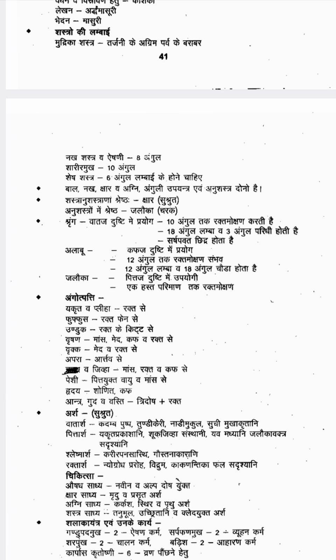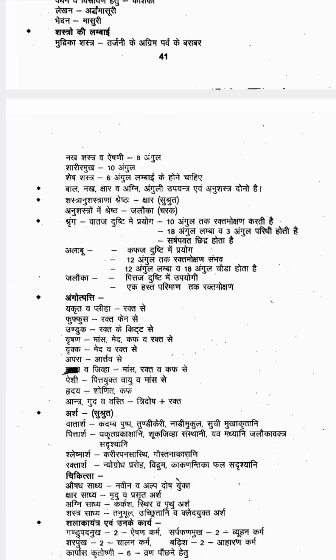Then Peshi is formed from the Mamsa by Pitta Yukta Vayu. The Mamsa is getting divided by the action of the Pitta Yukta Vayu. Pitta and Vayu, these two together will enter into the Mamsa and they will try to divide it. So by that way Peshi will be obtained. Then Hridaya will be formed from the Shonita and Kapha. These two together form Hridaya.